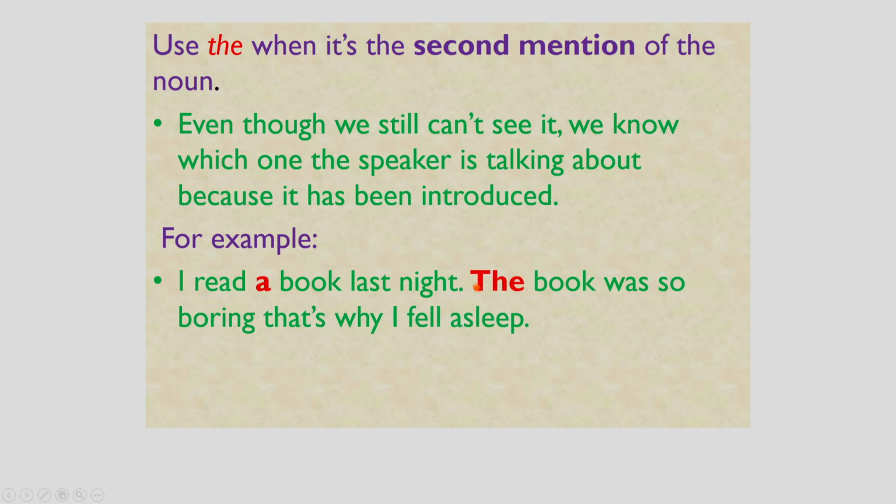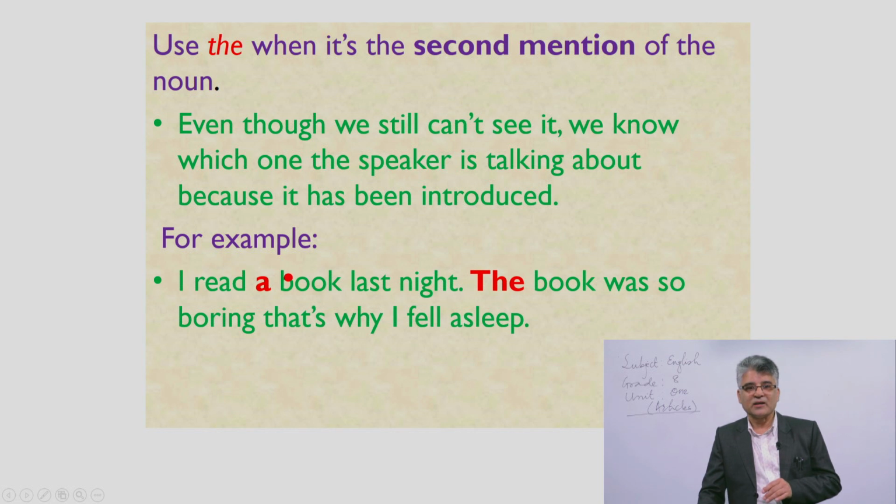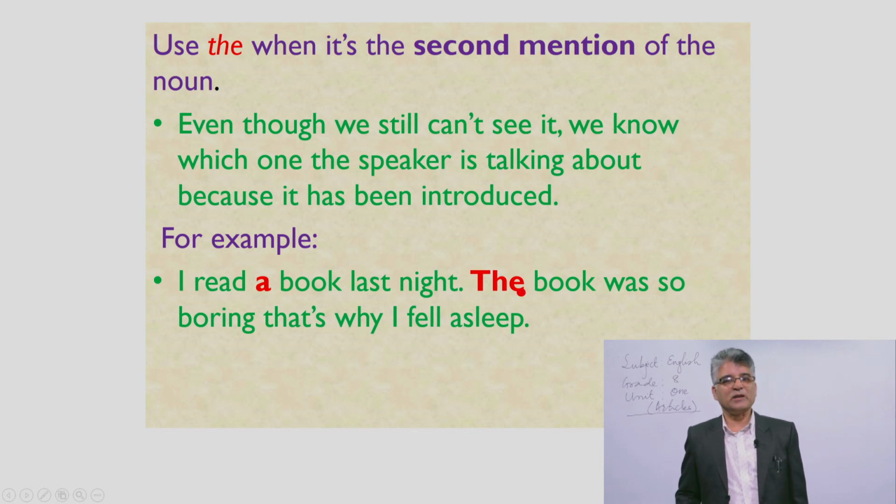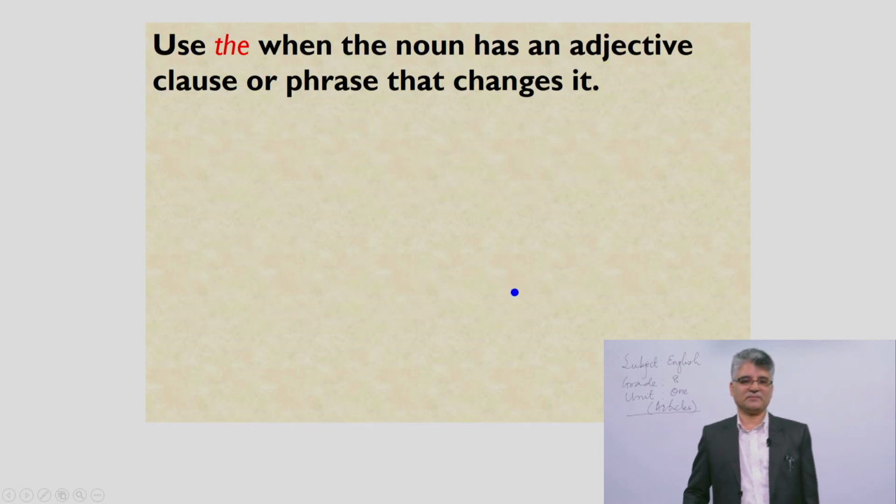In the first mention, a book is any book, not specific, but the second time it becomes specific because it is repeated. Because of the repetition, we use the article here.